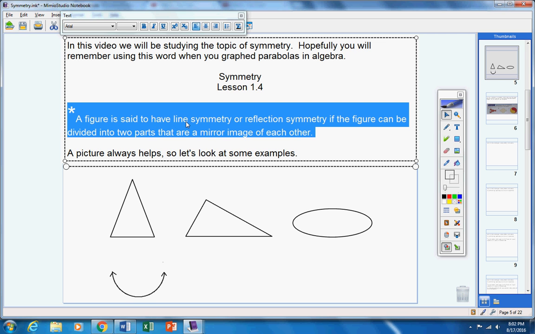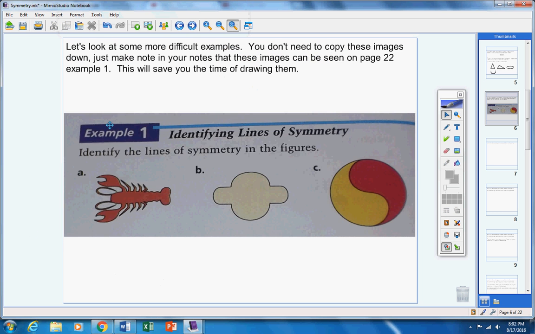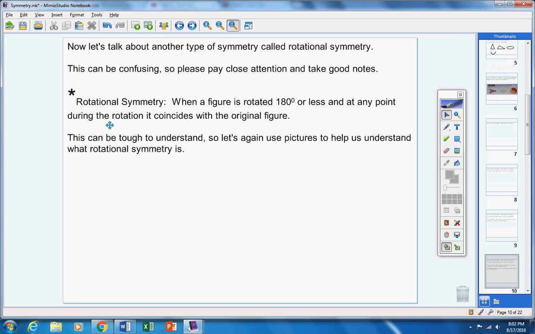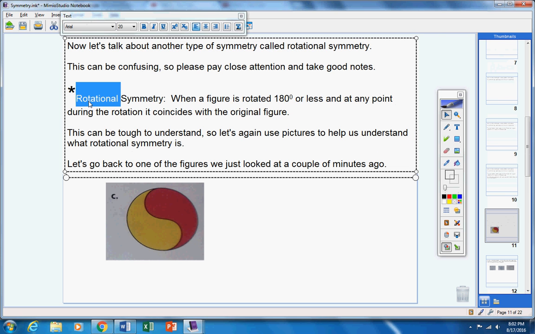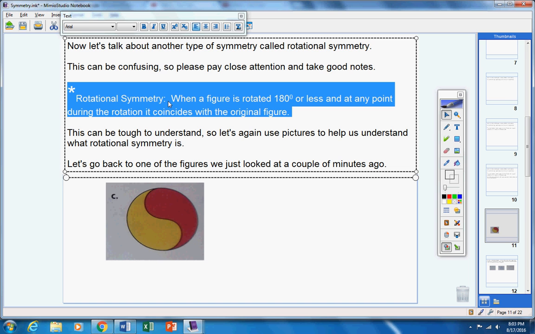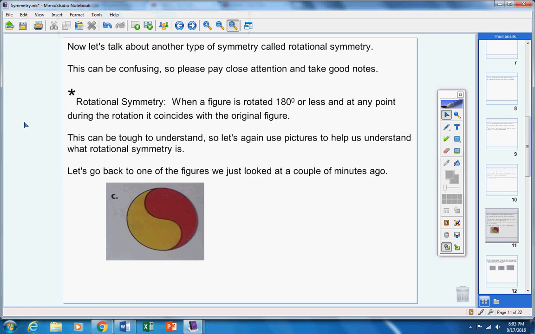Some of the words will be missing, and that's going to be a fill in the blank on your quiz. Make note of that in your notes. Rotational symmetry. This will be on your quiz as a fill in the blank. So know this. It'll be on your quiz as a fill in the blank.